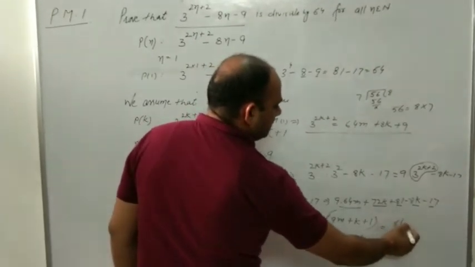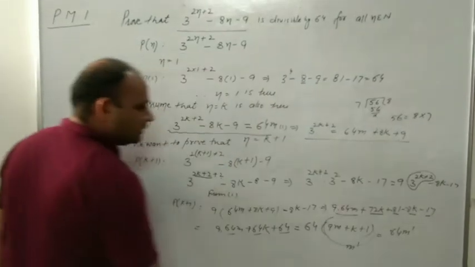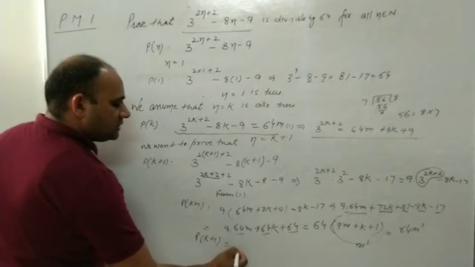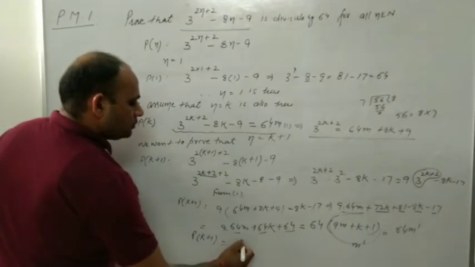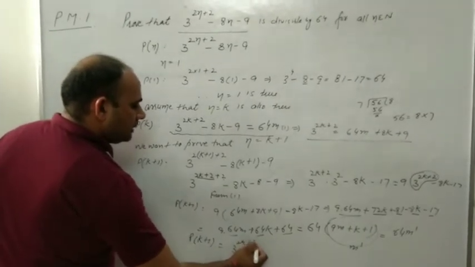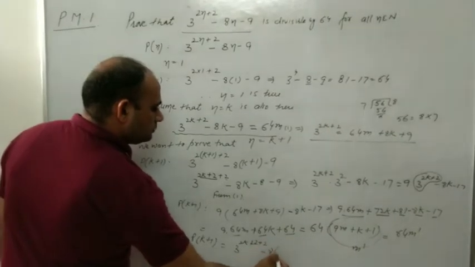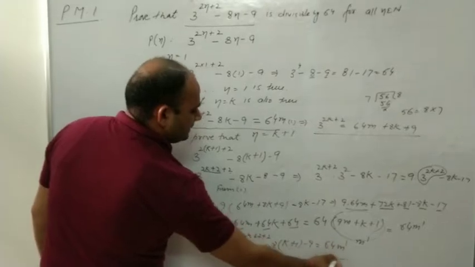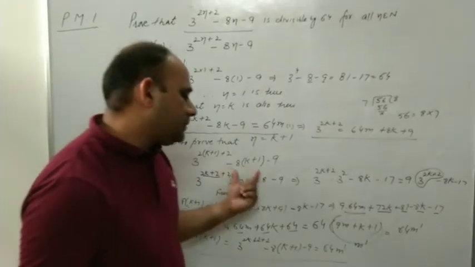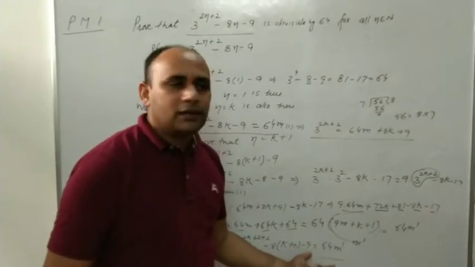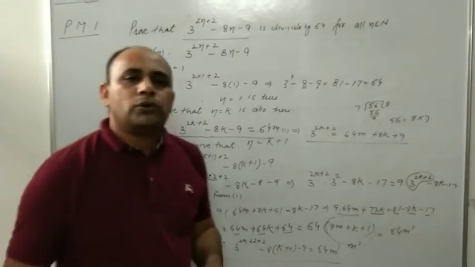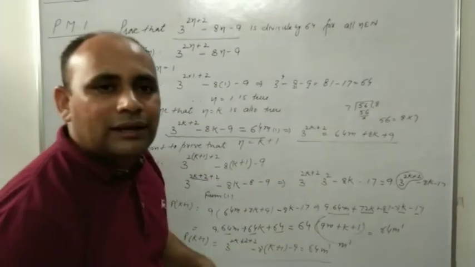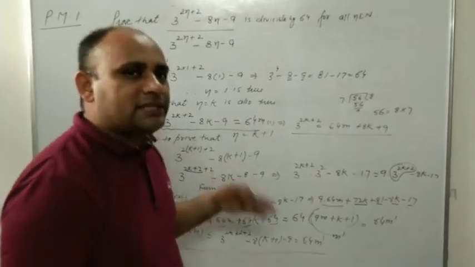So our result is 64m dash. Now we have proved Pk plus 1, 3 raised to the power 2k plus 2 plus 2 minus 8k minus 17, is equal to 64m dash. We have proved it is a multiple of 64. So we have proved by using PMI that it is true for every natural number. Clear? Now let us see the next problem.